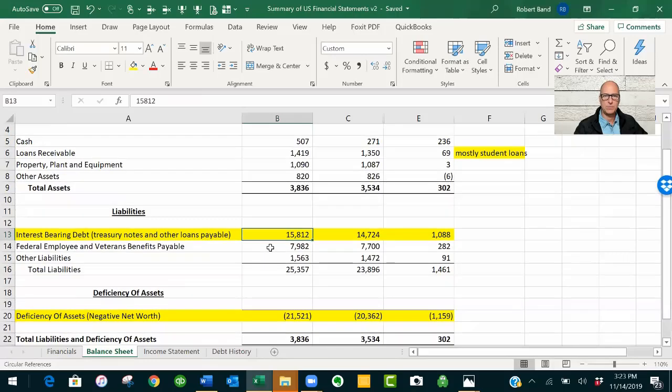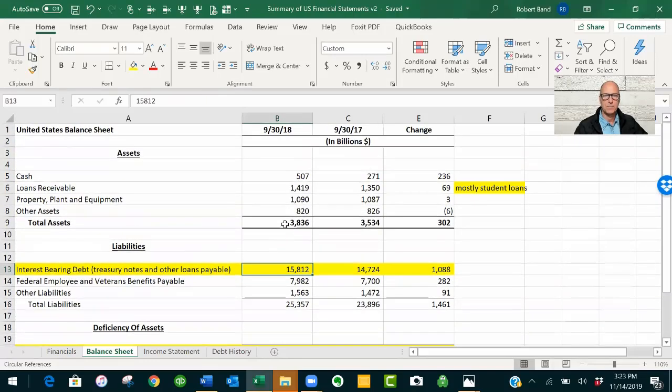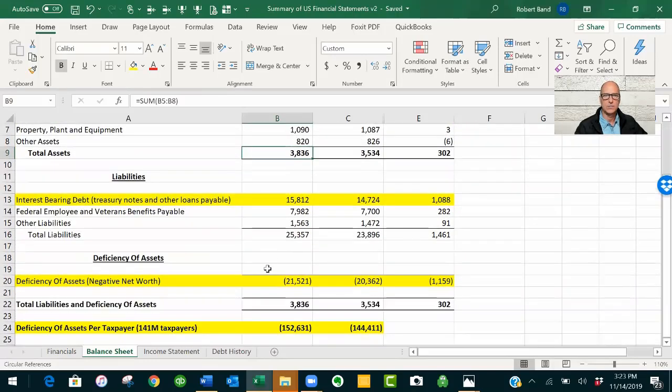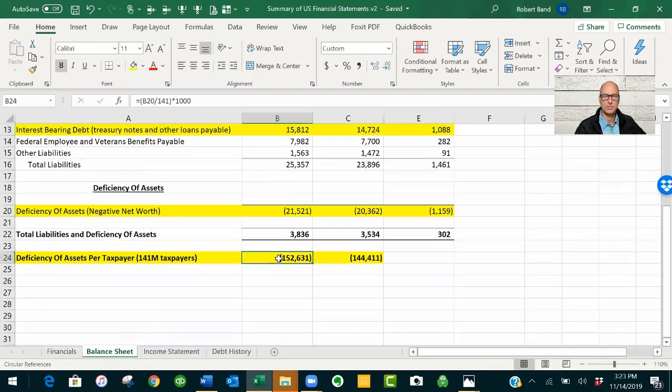Now, that's pretty much the balance sheet. So the highlight is 4 trillion in assets, 25 trillion in liabilities, a negative net worth of $21 trillion, or 152 grand per average taxpayer.